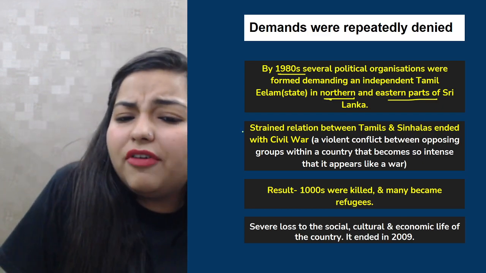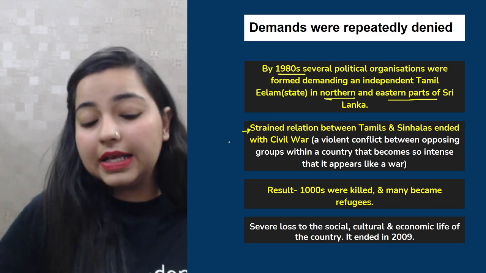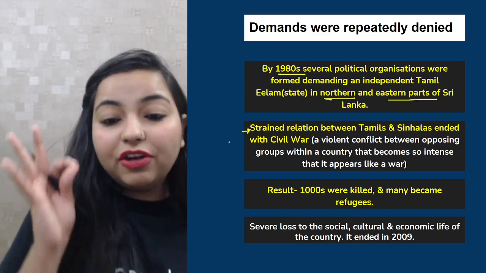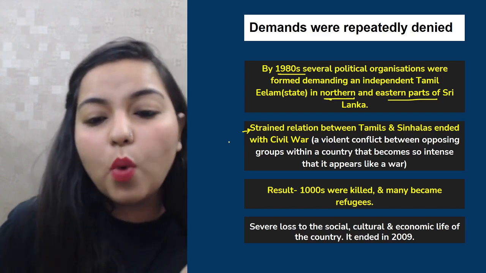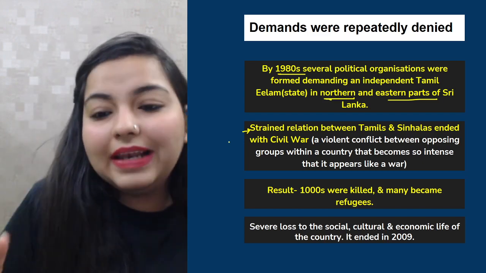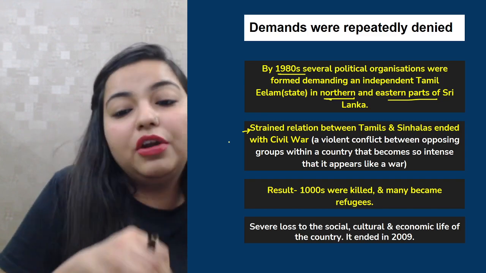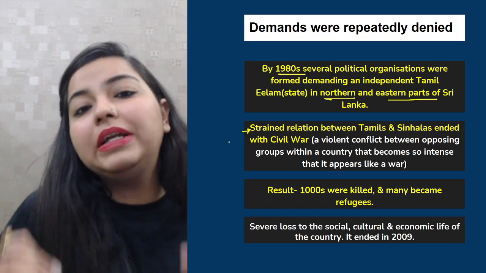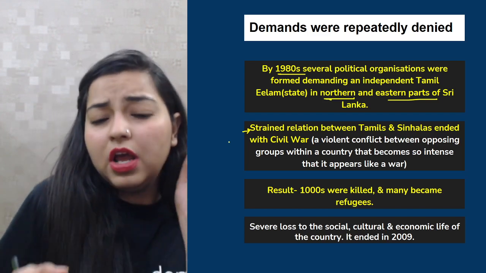So there were very strained relationships between the Tamils and the Sinhalas, and that actually resulted in something very tragic. It resulted in a civil war. Now what's a civil war? A civil war is basically a very violent conflict between different communities of one particular nation itself. Now this war became so intense that it resulted in so much destruction.